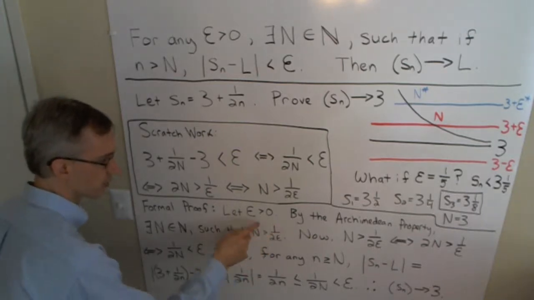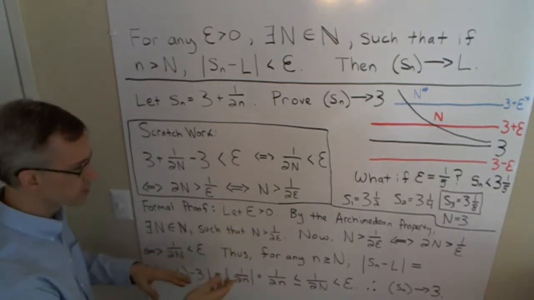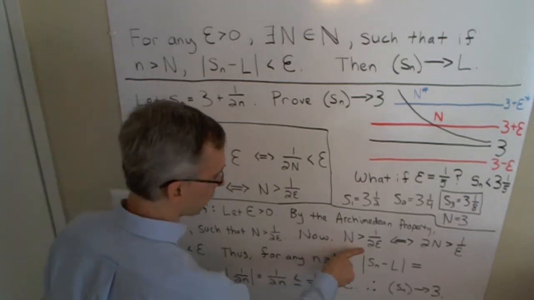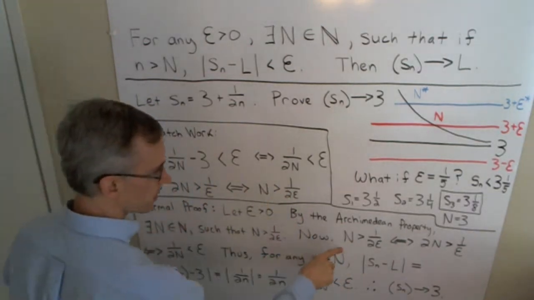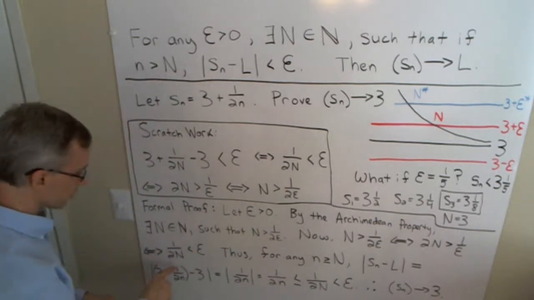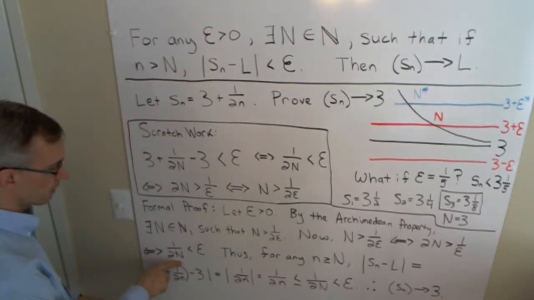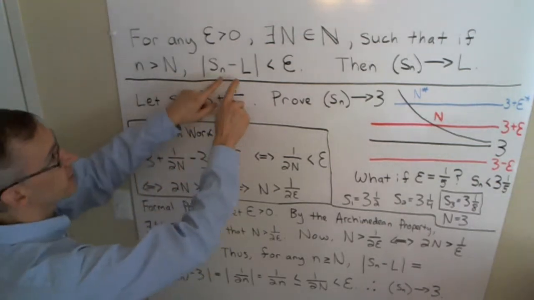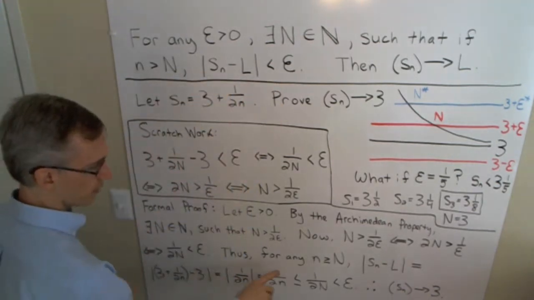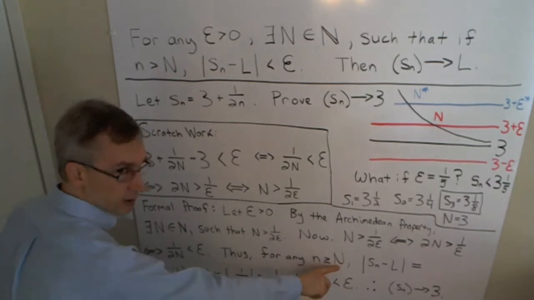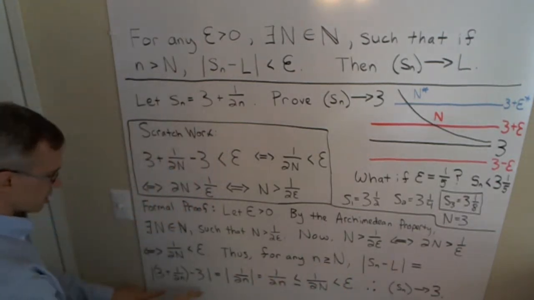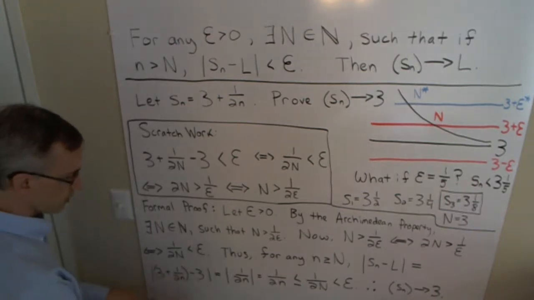Now we need to transform this into something that's going to be useful in the algebra of the proof. So we use some of the same steps here, transform it back into 1 over 2 capital N is less than epsilon. Now we need to show this. So for any n greater than that critical value, starting here, substitute the sequence and the limit, cancel the 3's.